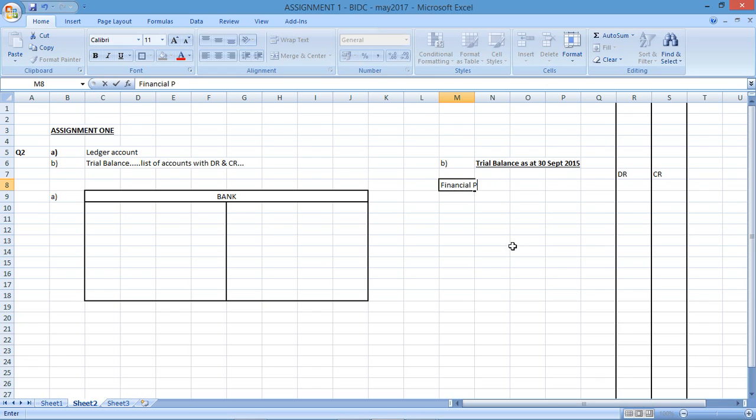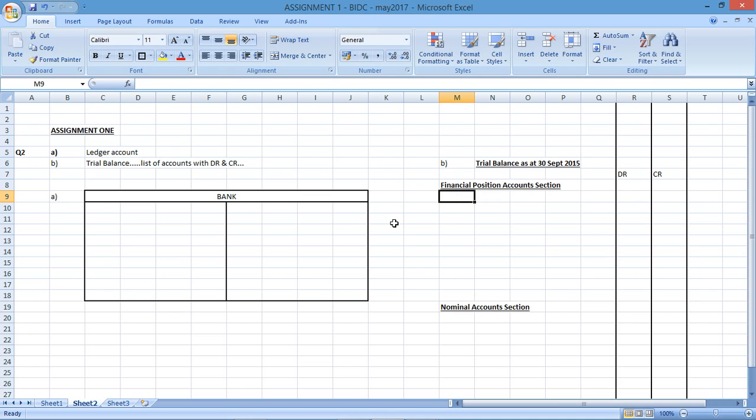So the financial position section and the nominal account section. Okay, so we have two sections in the trial balance. Just to stay in line with the disclosure, we'll be identifying the two different sections in our trial balance as well.